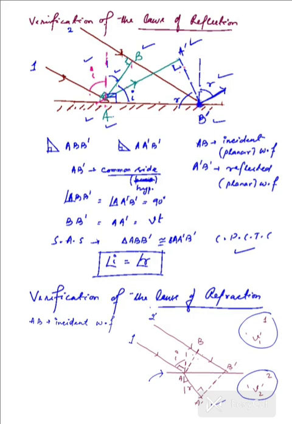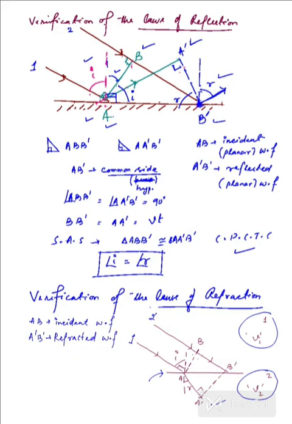So as a result of that, they remain in the same phase, and hence we have them at the same phase at the point A prime and B prime, and so we have A prime B prime as the refracted wave front.